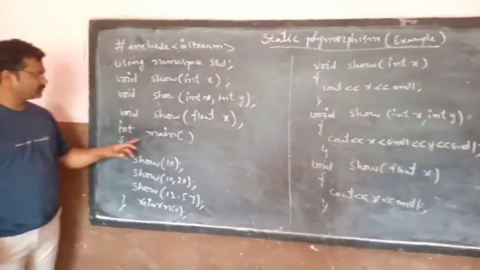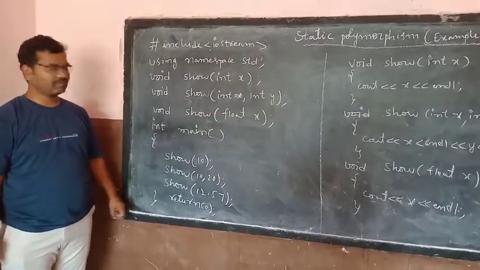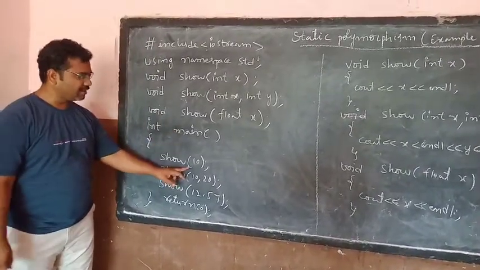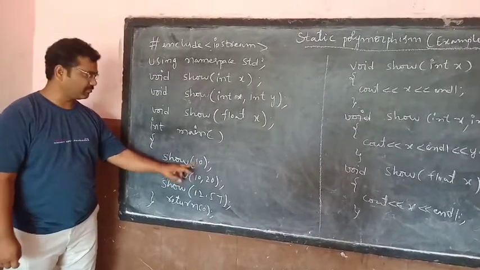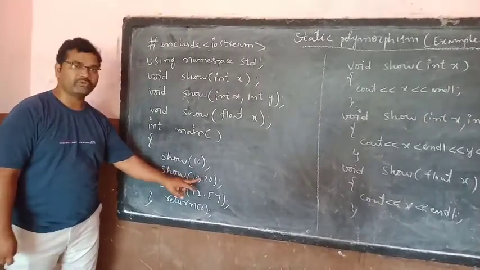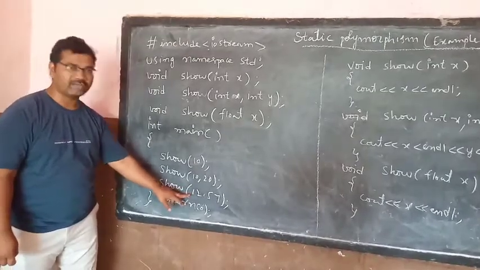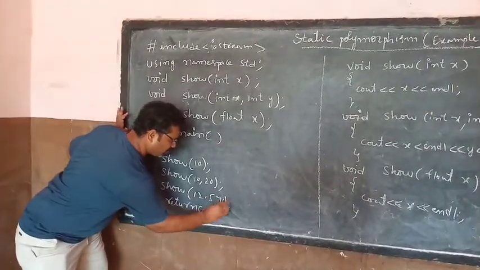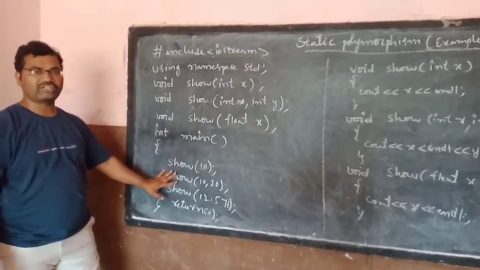In this program, the main function is calling the show function 3 times. First time it is calling show function by passing 10. Here 10 is an integer number. Second time it is calling the show function by passing 2 integer values, 10 and 20. Third time it is calling show function by passing a float value, that is 12.57f. We need to specify f here. That is, main is calling show function 3 times.